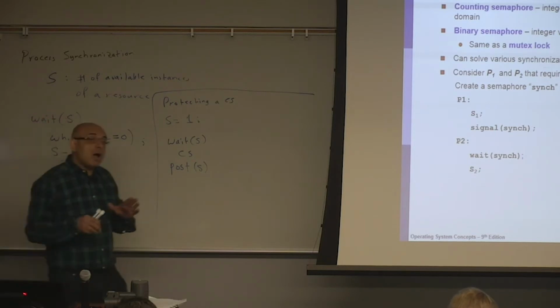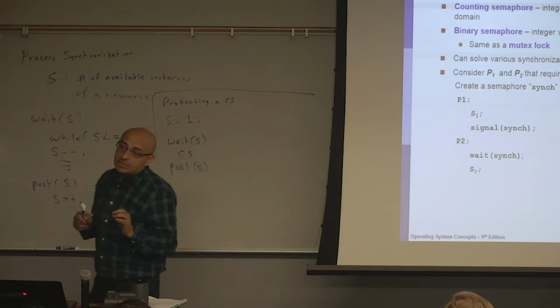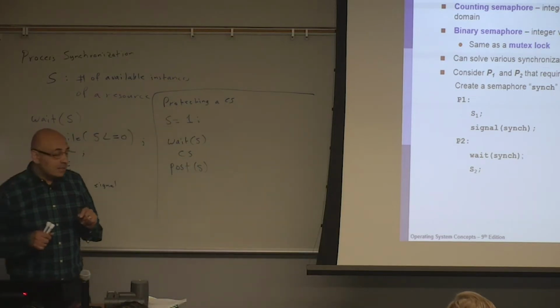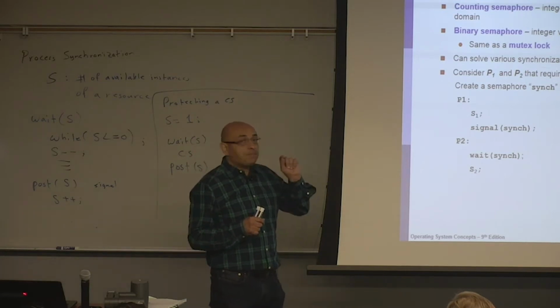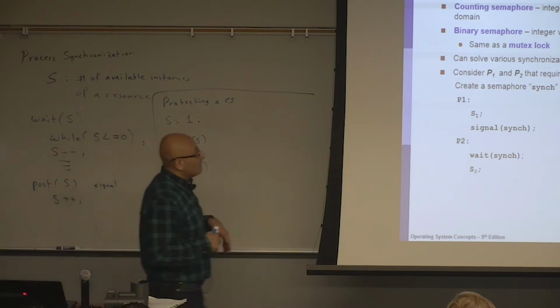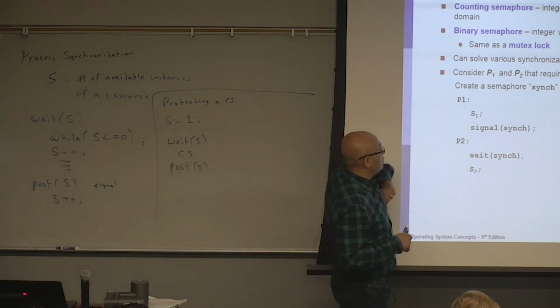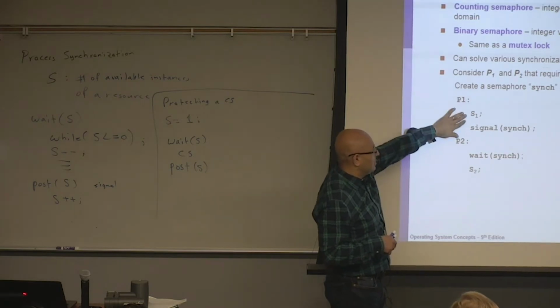But there are other synchronization problems. A fundamentally different synchronization problem is the dependence problem, or ensuring dependence. If you have two processes, P1 and P2, and you have code in P1, S1. So this is not a semaphore. This is a code section.